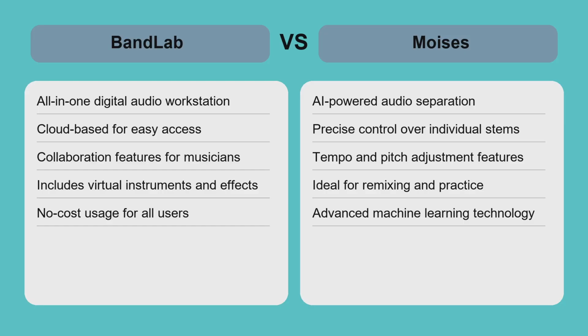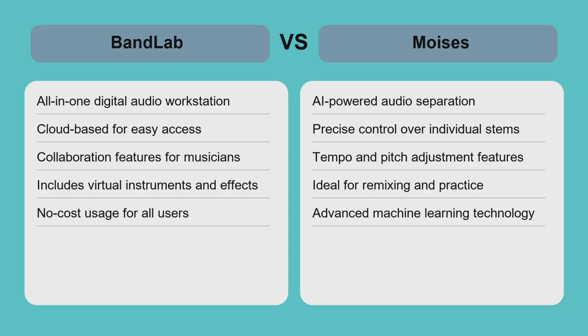BandLab and Moises serve different roles in music creation. BandLab excels as an all-in-one DAW, with collaboration and production tools, making it perfect for creating original music and working with others online. Moises shines when you need to isolate or remix parts of existing songs, offering unmatched stem separation and audio manipulation. If you want to produce and share music from start to finish, BandLab is the better choice. But if your focus is remixing, learning, or extracting stems for creative projects, Moises provides superior AI-driven tools.